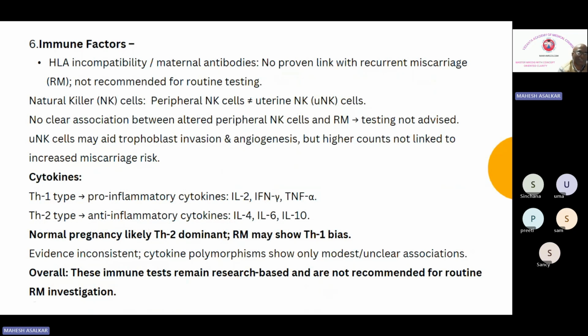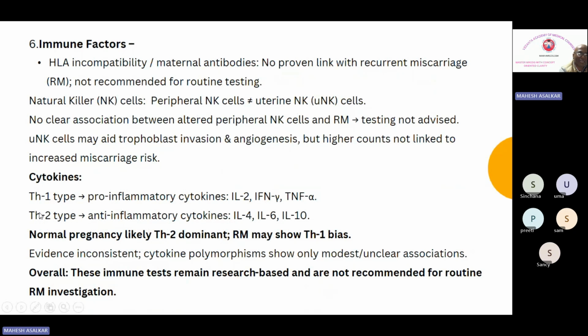So there are two types of natural killer cells. One is peripheral natural killer cells, and the second is uterine natural killer cells. And these two are different. Their functions are different. Their roles are different. There is no clear association between altered peripheral natural killer cells and recurrent miscarriage. Okay, so testing is not advised. Natural killer cells may aid trophoblast invasion and angiogenesis, but higher counts are not linked to increased miscarriage risk.